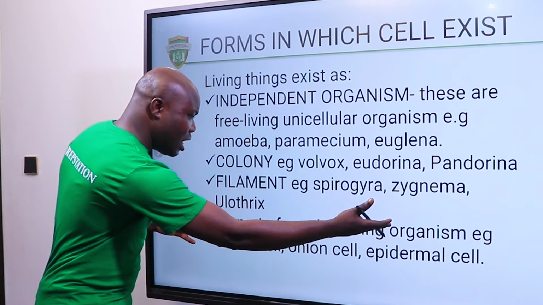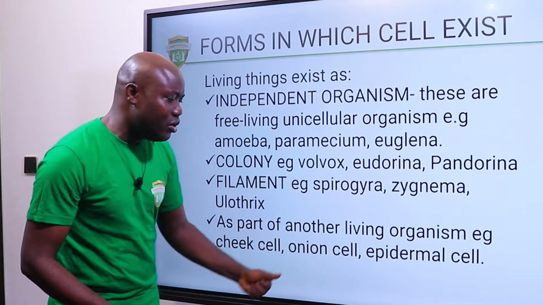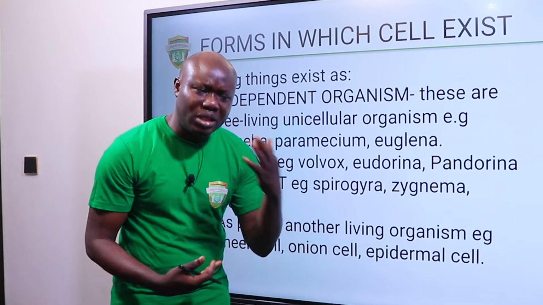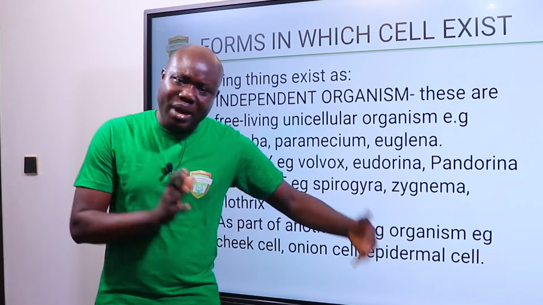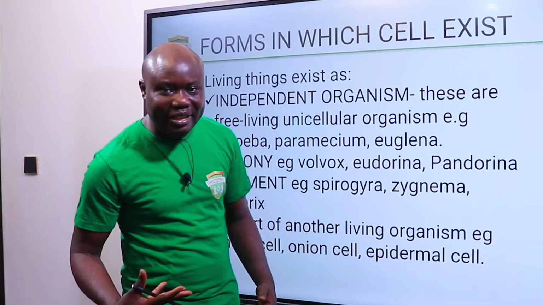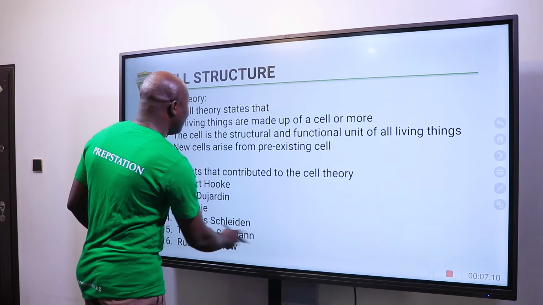Now, as part of another living organism, we have the cheek cell, we have the onion cell, we have the epidermal cell. Can you think of more, please? Just think of cells that exist as part of a living organism. For example, we have the blood cells. Yes, thank you. Okay, so let's move on.